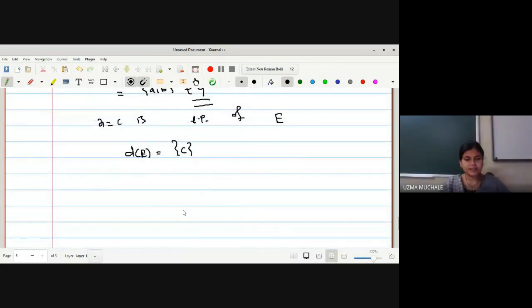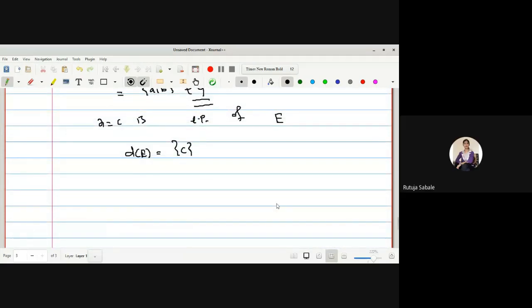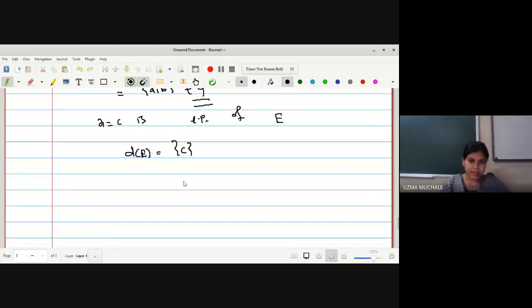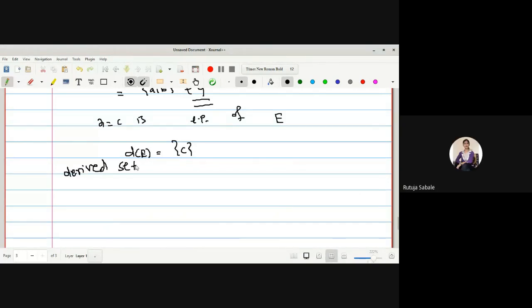Are you getting? Yes, ma'am. Okay, so here we have completed the example. What was our question? We have to find out the limit points of E. And this, let me write down the definition of a derived set. What is the definition of the derived set? The set of limit points.